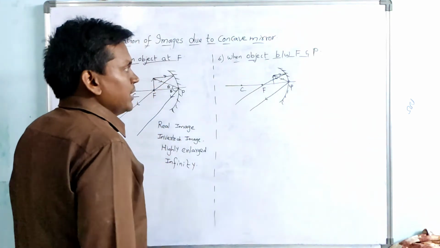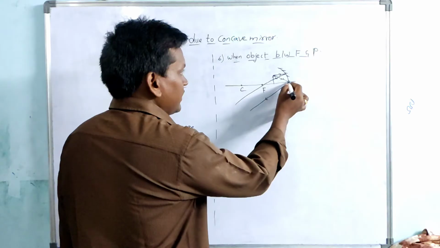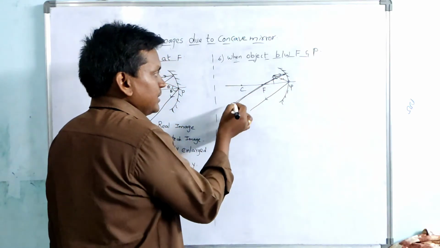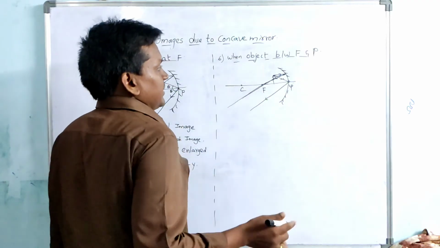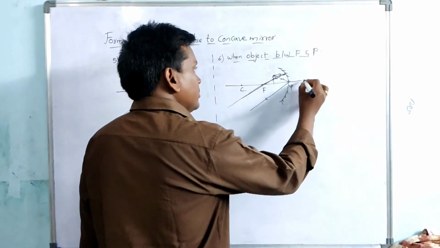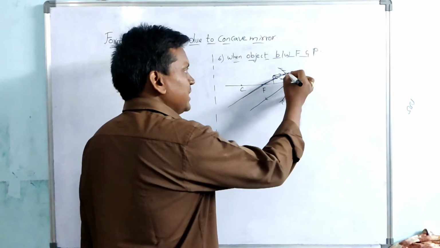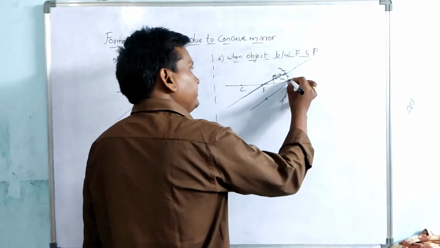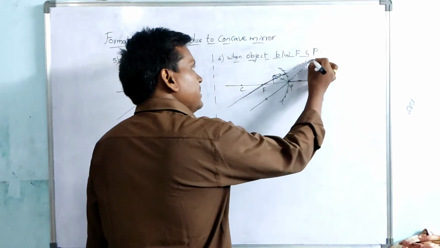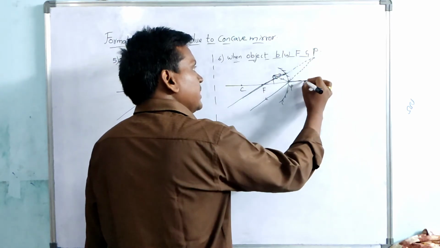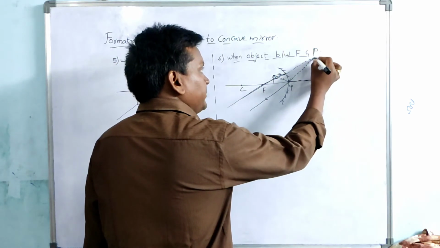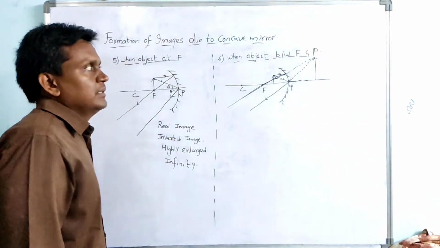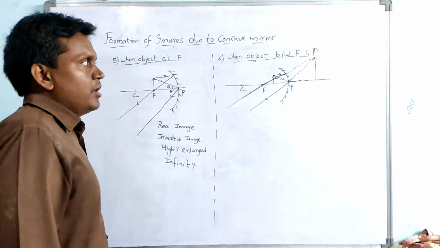So these two rays are also not touching each other, they are diverging apart. So what we have to do is, actually they won't meet, so we will extend them back. If you extend them back, the two rays will meet at a point. So this is the image, that is the image formed there.